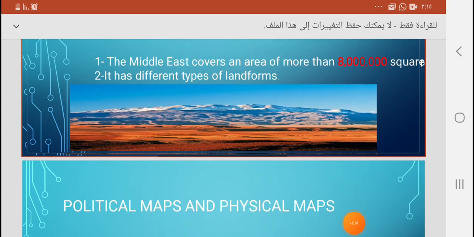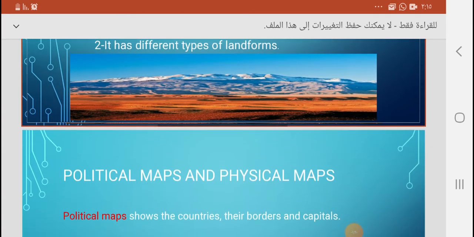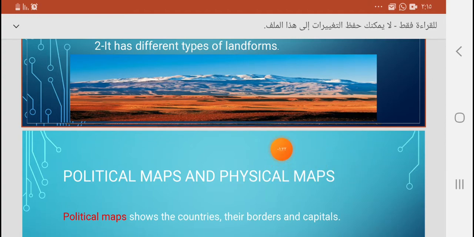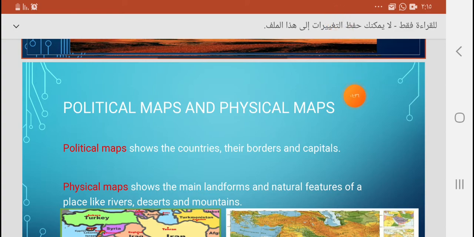Next point. Of course, you can see from the picture how different the landforms can be in any place. Sometimes flat, sometimes high, sometimes higher, sometimes low, and so on. And now let us move to the next point.